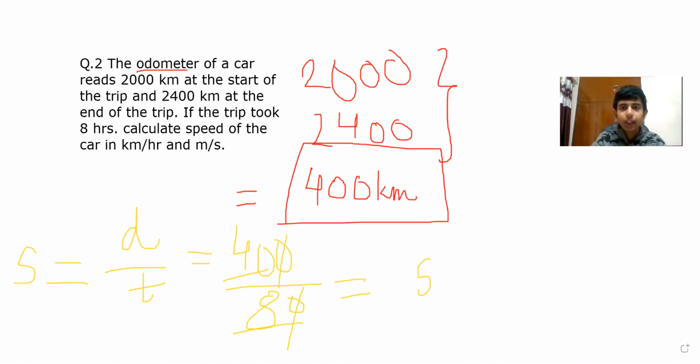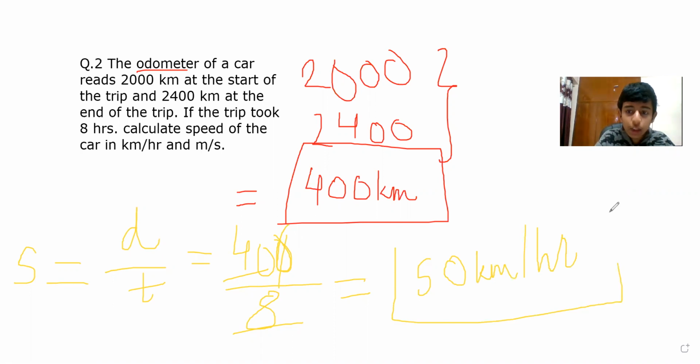Actually, it was kilometer, no? Sorry, actually, it was 8 hours. My mistake. So 8. So it remains 0. So it is 50 kilometer per hour. This is your speed in kilometer per hour.